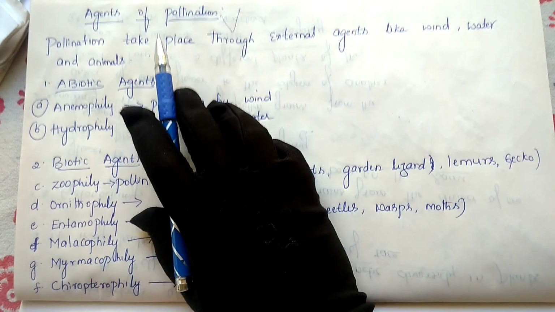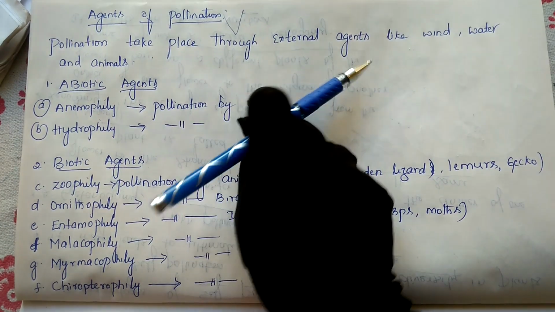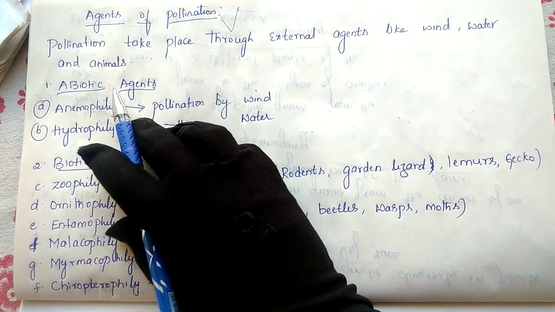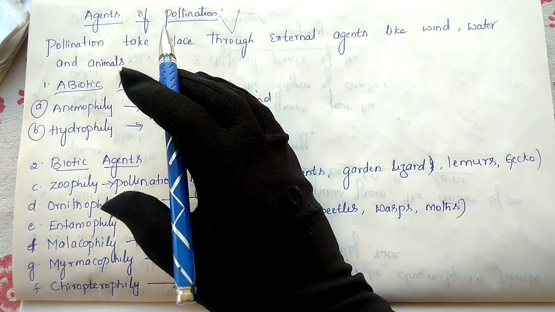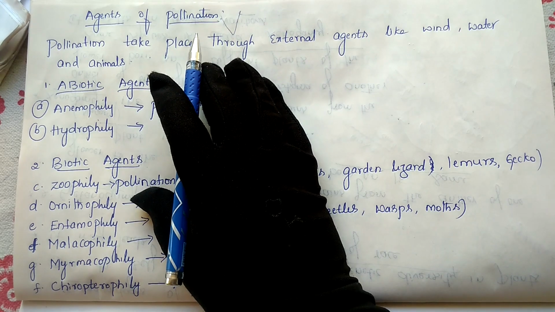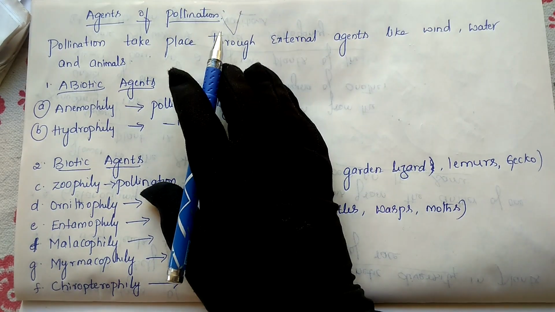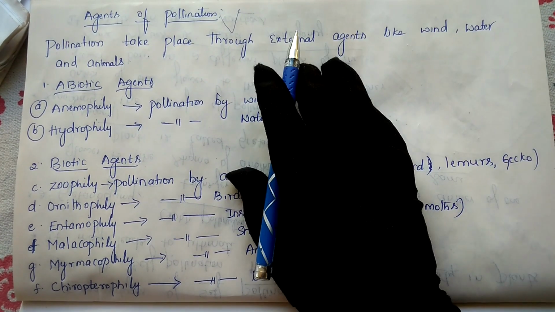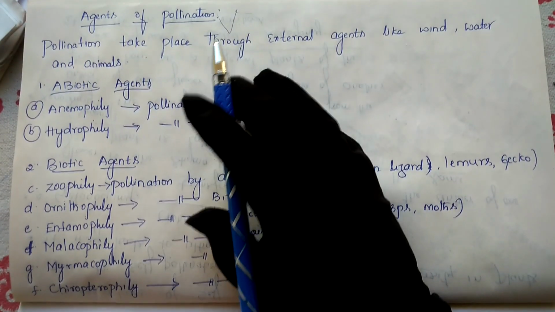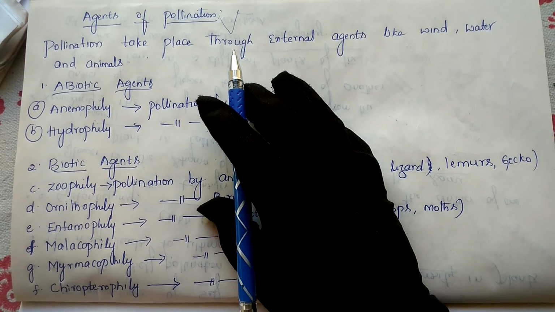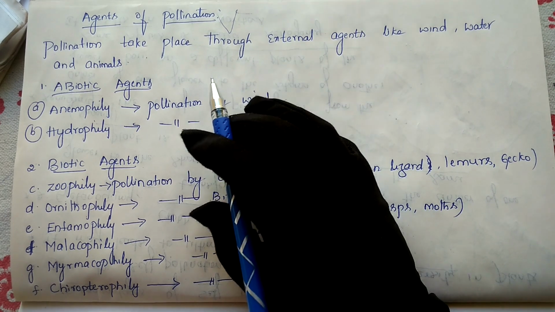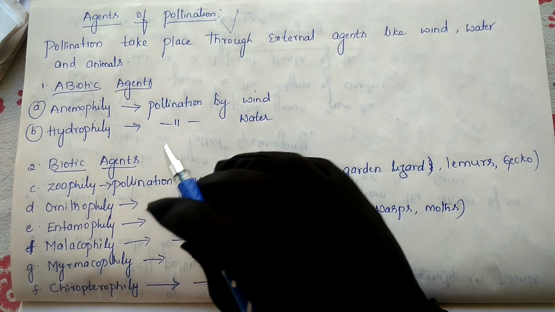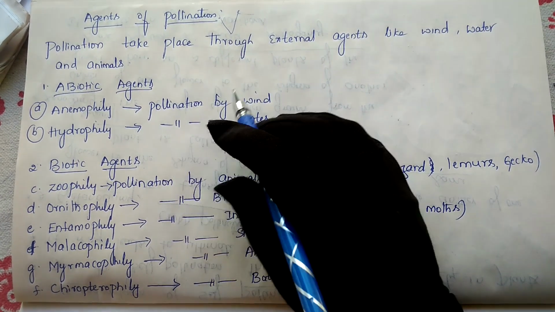Pollination takes place through external agents like wind, water and animals. Just now we discussed the meaning of pollination: transfer of pollen grains from the anther to the stigma of the flower is called pollination. If this pollination is to take place, certain agents are needed. These agents help to transfer the pollen grains from the anther to the stigma.